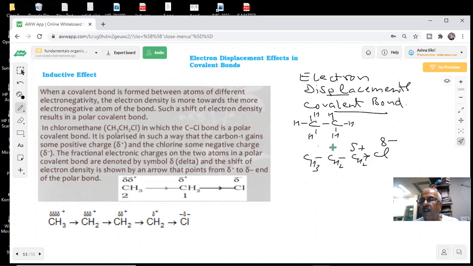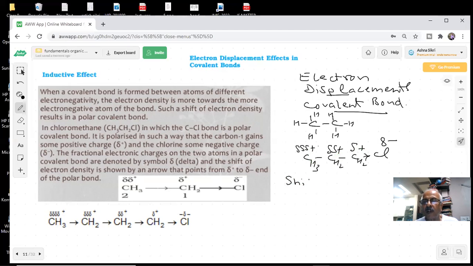Then this will become another partial positive, but much less than this. Now this is positive, but weaker positive than this. This will pull the electron from here. So we show it by deltas. 3 delta means lesser than this. And the effect diminishes as you move further. Okay? Yes, sir. All this is the shift of electron density towards the more electronegative atom.